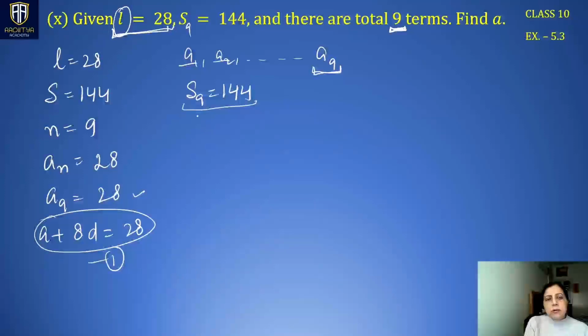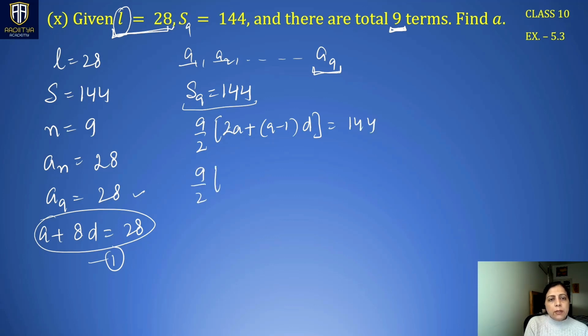S9 is 144. 9 by 2, what can we do here? If I write this as a plus l, I will have another equation with the same 2 variables. Instead, I should write 2a plus (n minus 1), 9 minus 1, d being 144.